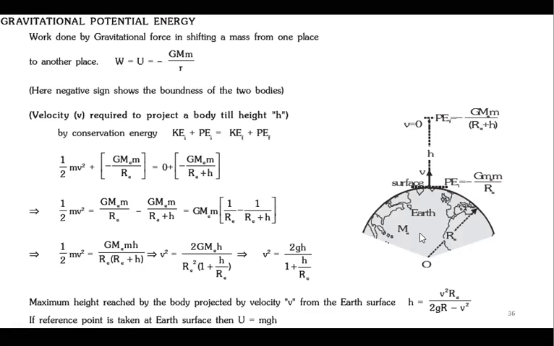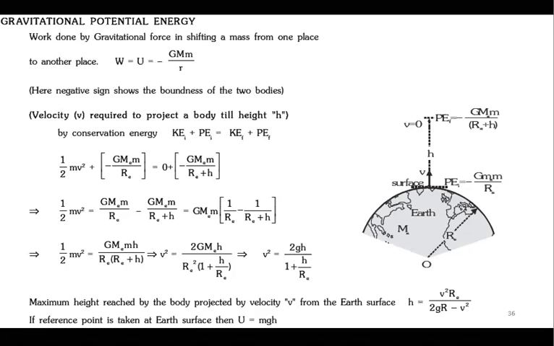Now, I hope all of you remember the basic definition of potential energy. Since chapter 5 or 6, we have been studying this potential energy. The definition is the same. There's no change.